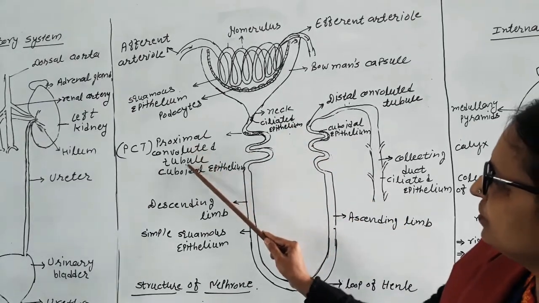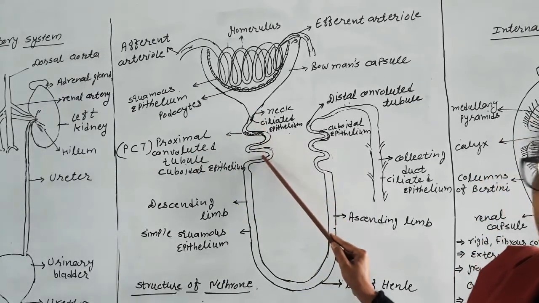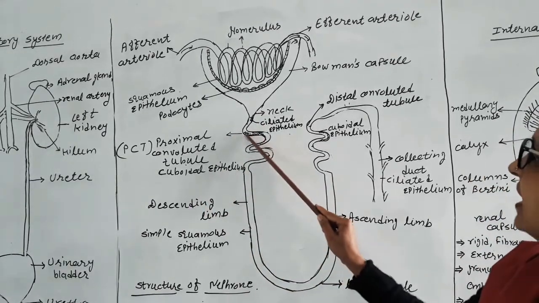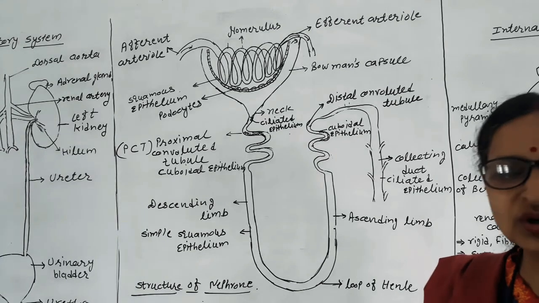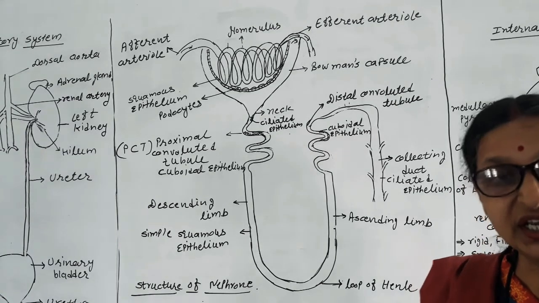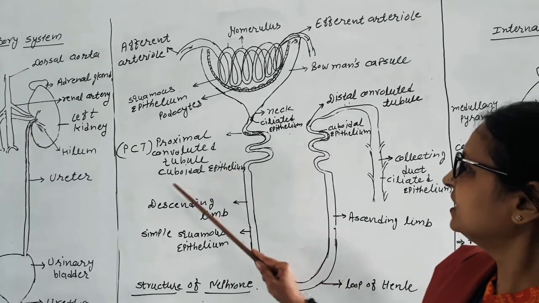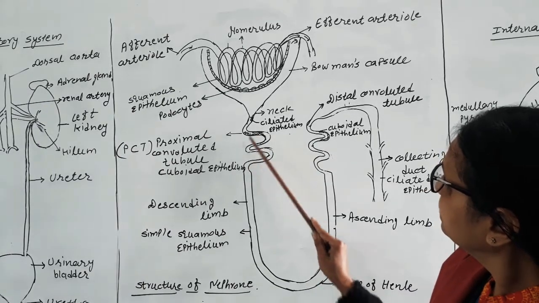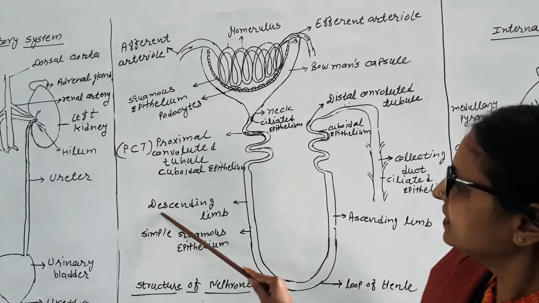The proximal convoluted tubule is the highly coiled part just after the neck area. It is lined by cuboidal epithelium. Epithelial membrane is a single layer membrane. It may be more than one layer, 2 to 3 layers are also found at some places, and then it is called stratified. So here is a cuboidal epithelium layer. Then this convoluted part becomes straight and is called the descending limb.